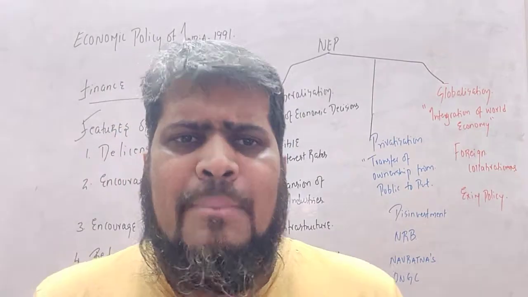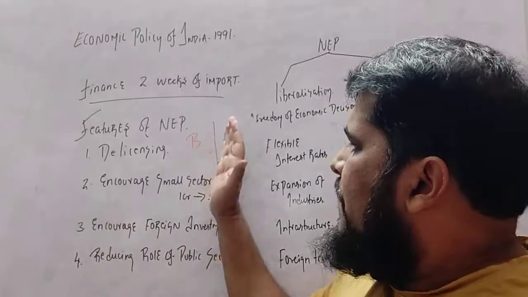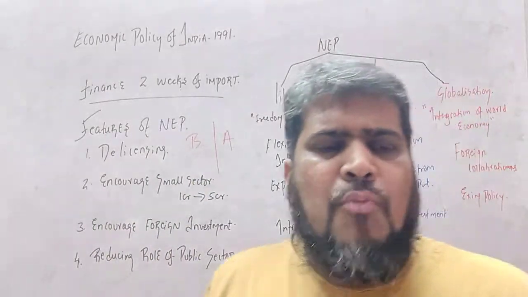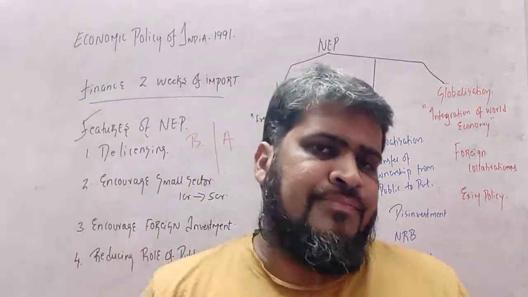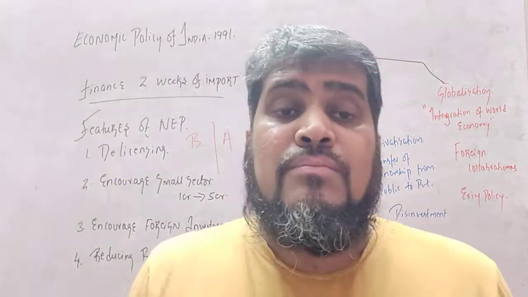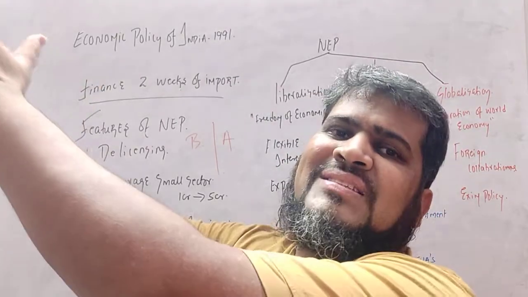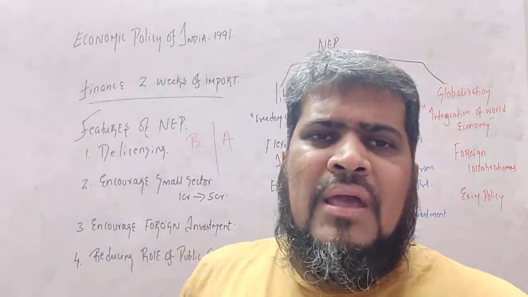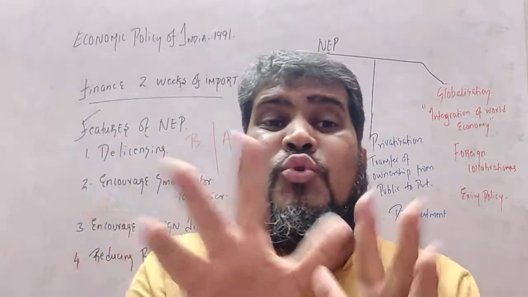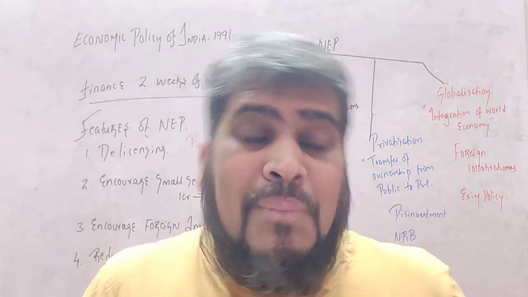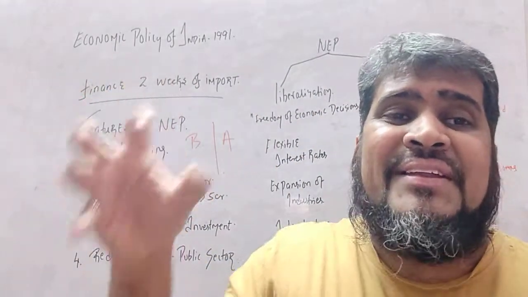So what is going to happen? See again the same scenario. Before, what was happening? Small sectors had an investment capacity of only 1 crore. If you wanted to invest more, you would not come under the small scale category; you had to go for the large scale category. But I was not able to go into the large scale category because I had a fund of 2 to 3 crore rupees, yet I had to invest only 1 crore if I wanted the small sector category.